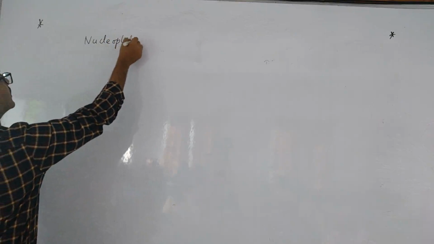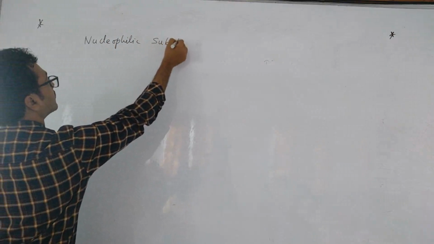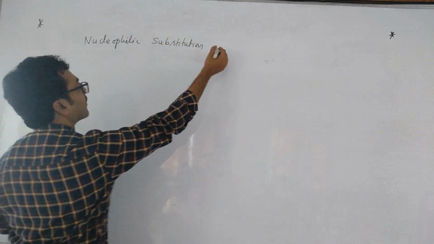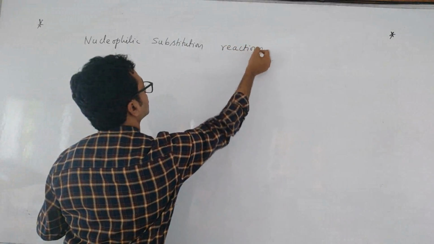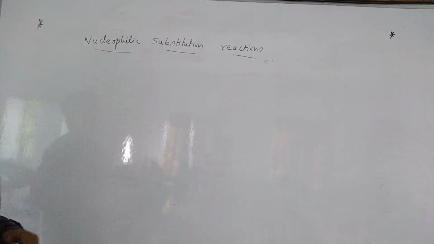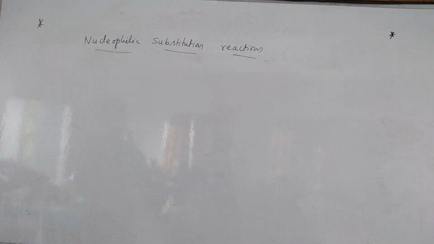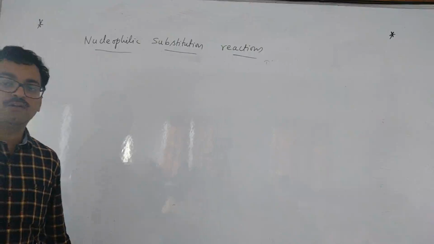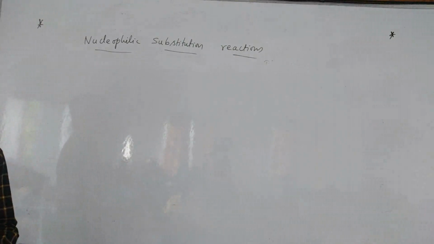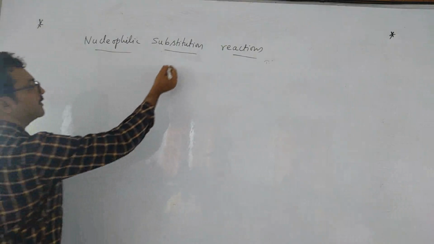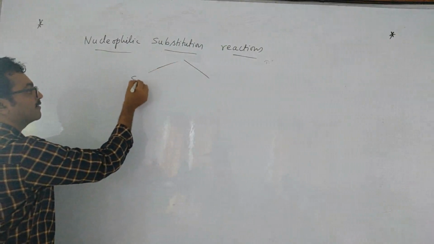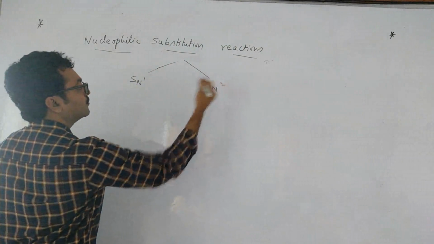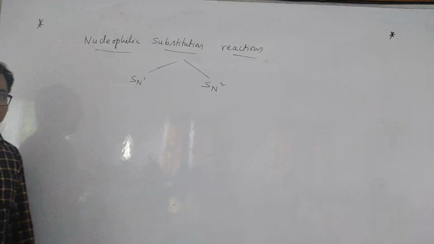Okay. Next, keep the heading nucleophilic substitution reactions. This you studied in alkyl halides also. This is the third type of reactions in substitution. Today we will do only this. How many types are these? SN1 and SN2, right? And SNi is also there.